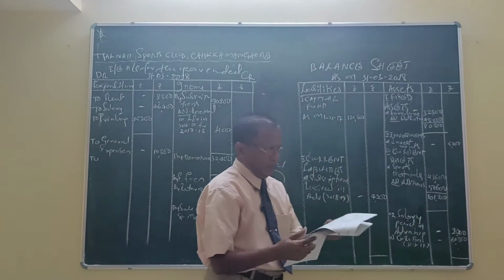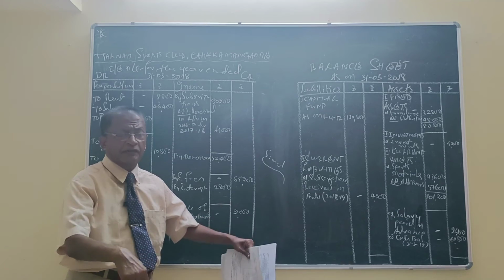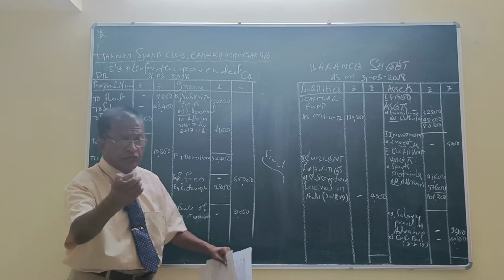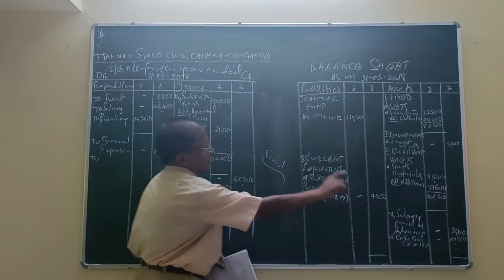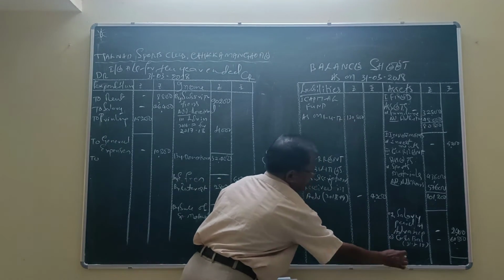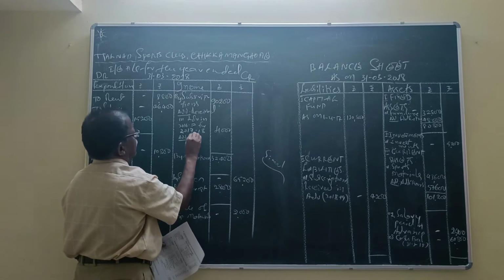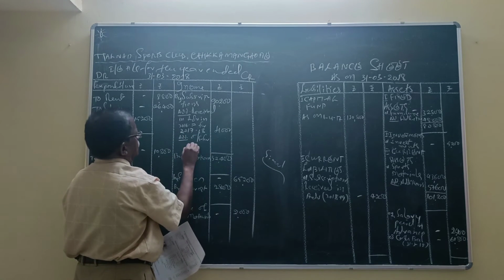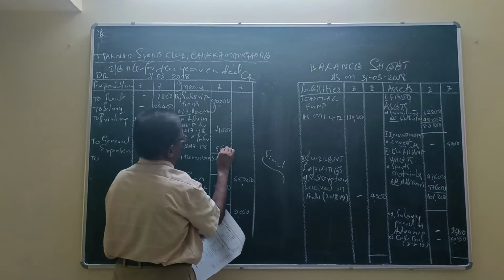Now come to the adjustments. First one, subscription outstanding 5,600. It is an item belonging to the current year, outstanding at the end of the year. It will be added to the subscription and the same item will be shown in the balance sheet at the asset side. Outstanding for 2017-18, how much? 5,600.